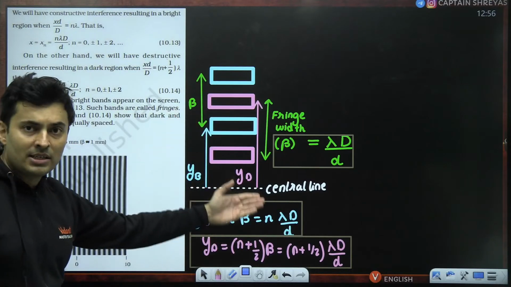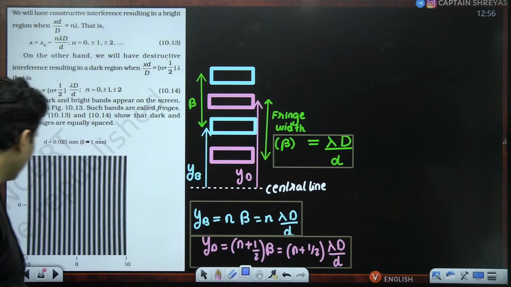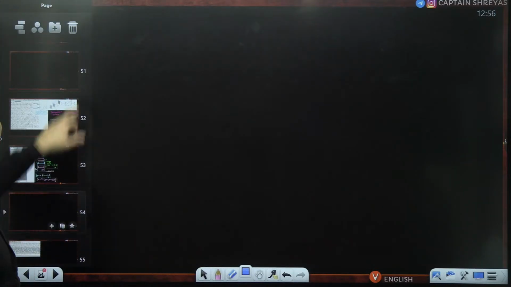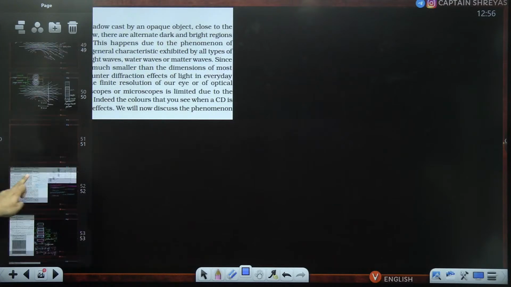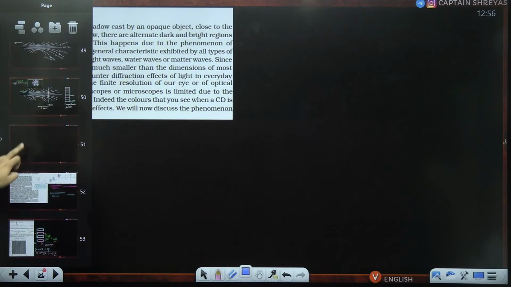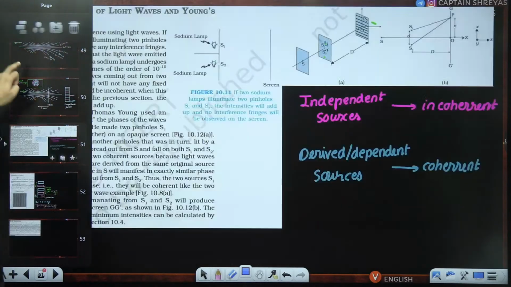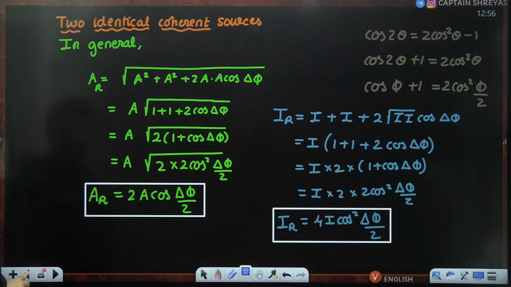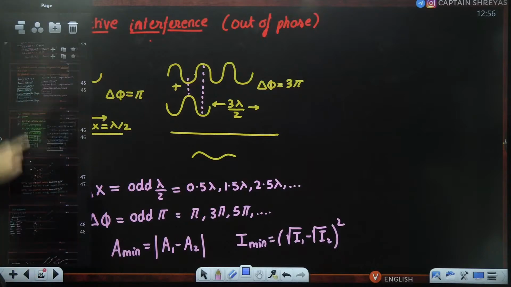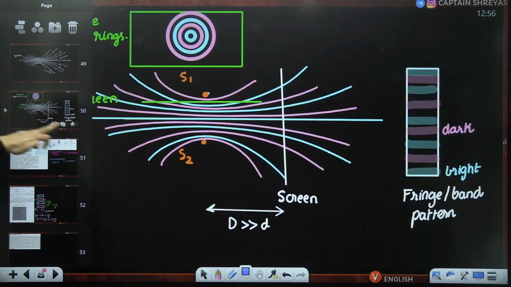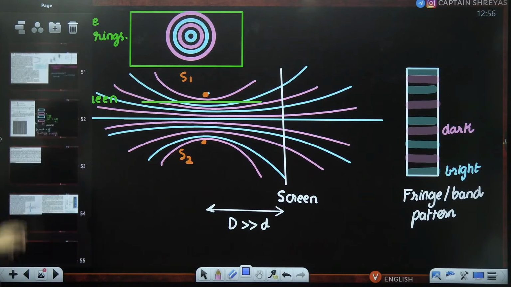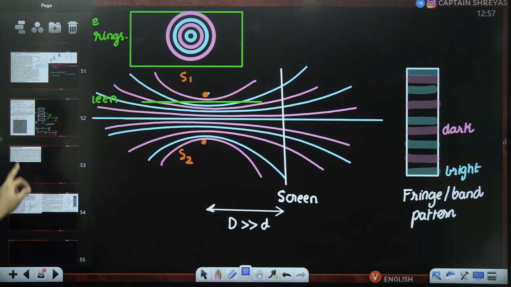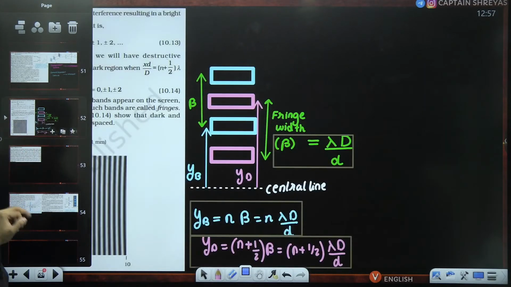Location of the bright fringes and dark fringes, distance between the fringes, which is called the fringe width, and obviously the formulas for your intensity, which was given right over here. Intensity, amplitude, maximum, minimum, etc. The shape of the fringes, all these things. All right. So that was your Young's double slit experiment.